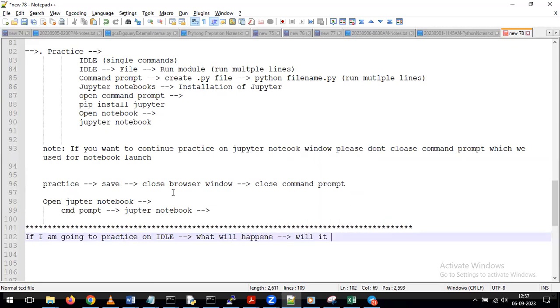Will it work or not? Whatever topics we discussed today, will all of them work on IDLE or not? Obviously, it will work. Don't think that these commands are not going to work in IDLE. Don't think like that.